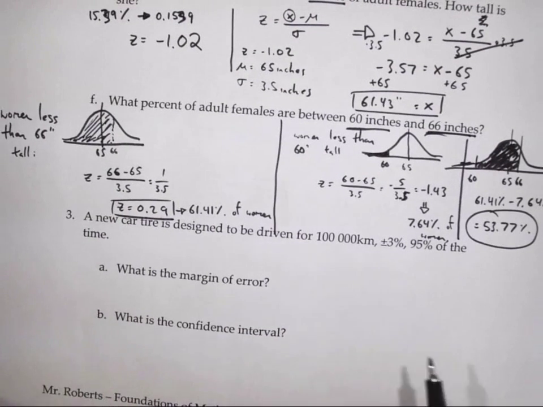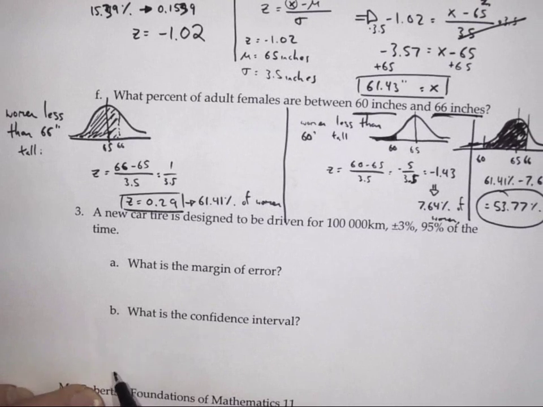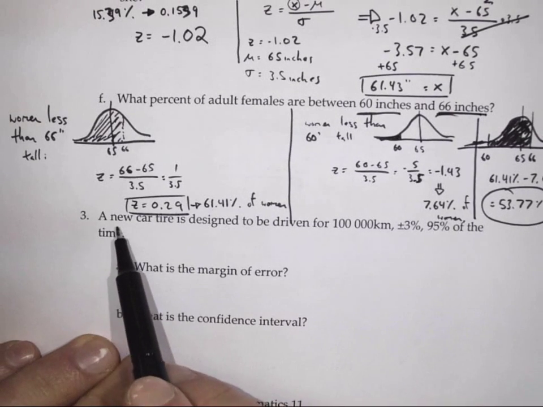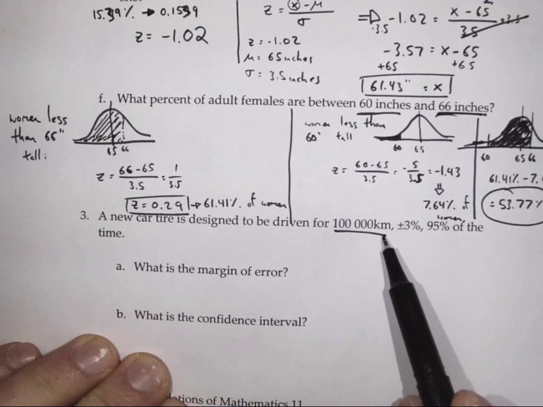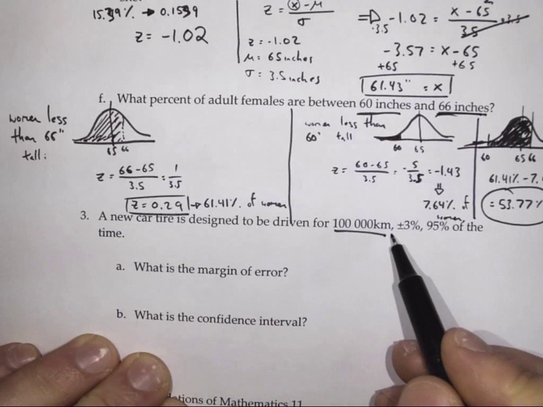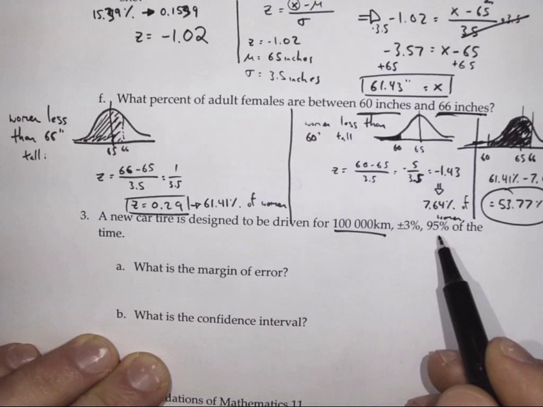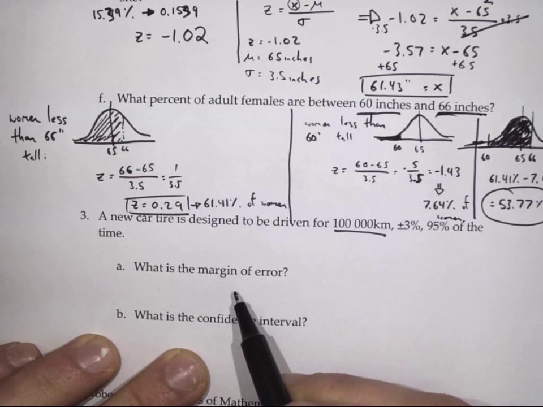Okay, I noticed a slight cut and paste error here. I didn't mean to go over the page with this. Okay, first things first, let's take a look here. A new car is designed to be driven for 100,000 kilometers. Oh, pardon me, a new car tire. Plus or minus 3%, 95% of the time. Okay. So really this is just some vocabulary here.